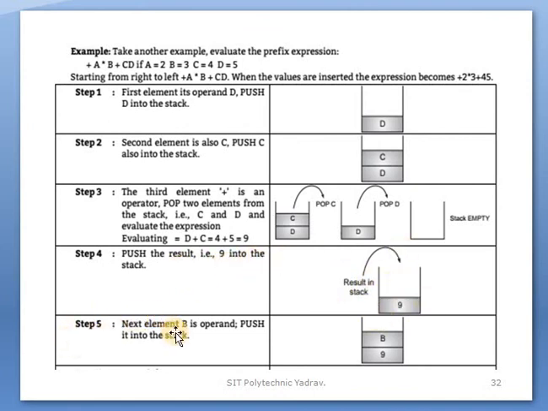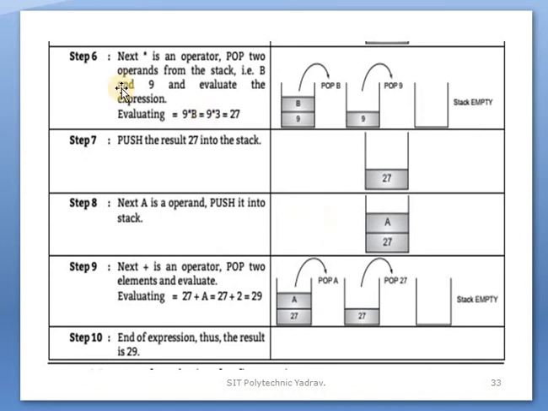Next, the element B is an operand, so push it into the stack. After that, the next is the multiplication operator. Pop the two operands from the stack, that is B and 9. B will be popped, then 9 will be popped. Evaluating the values: 9, B means 3, 9 times 3 is 27, so 27 will be pushed onto the stack.